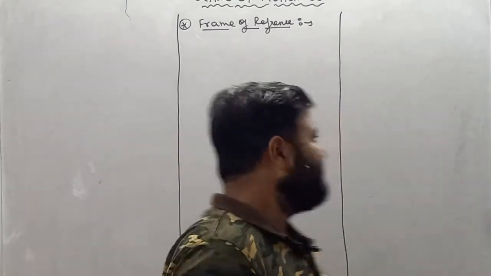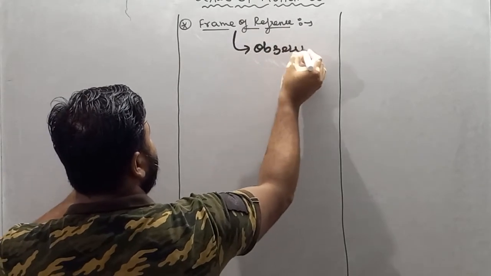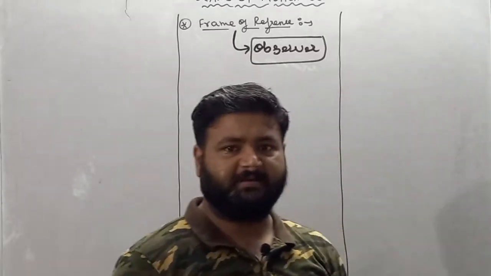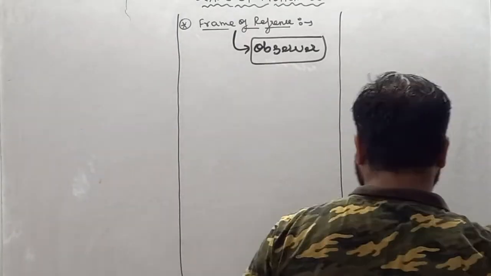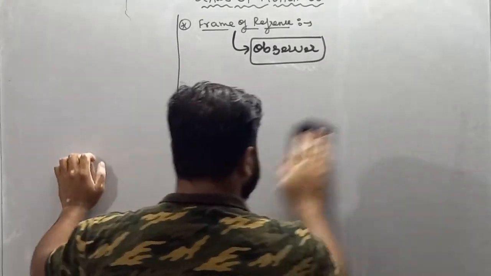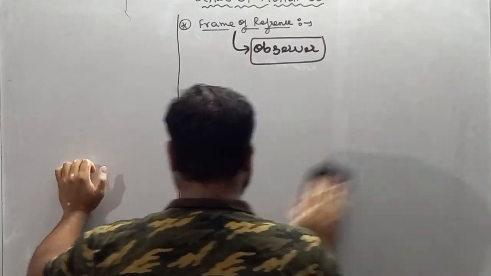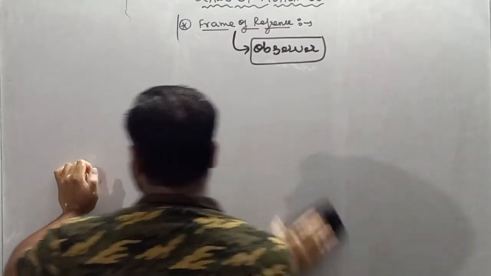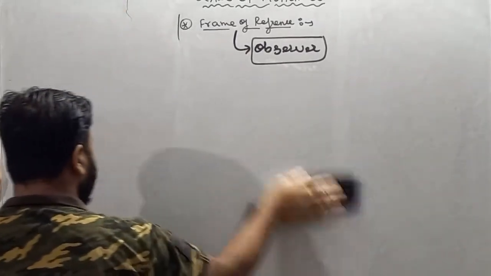So my dear student, frame of reference is nothing but observer. I'm repeating once again, frame of reference is nothing but observer. Basically, frame of reference is defined as the condition of observer. So write down: frame of reference is nothing but observer.